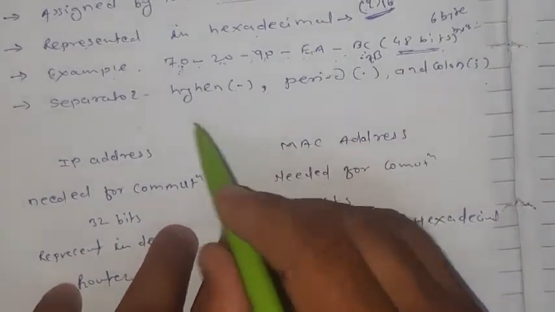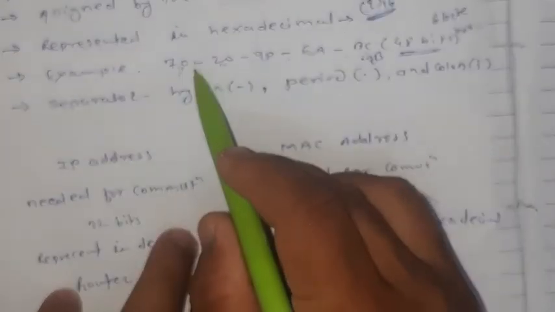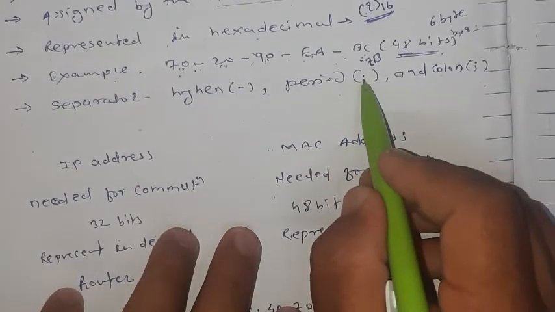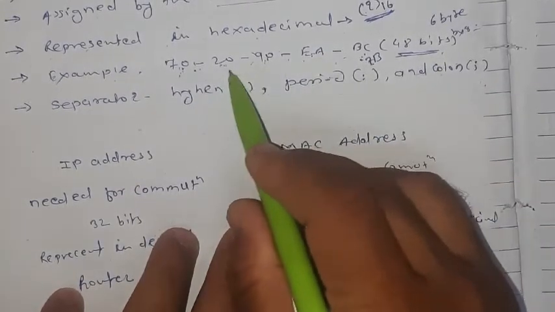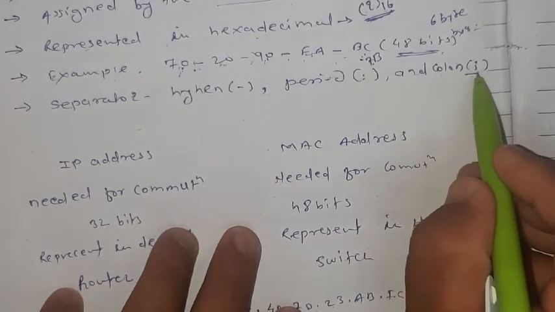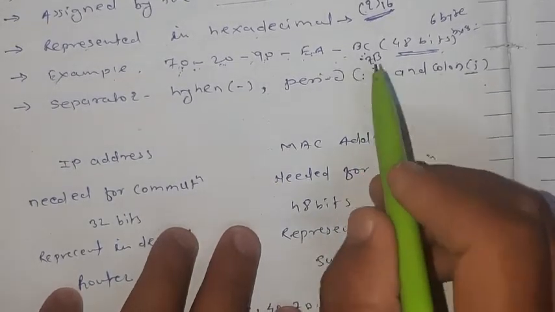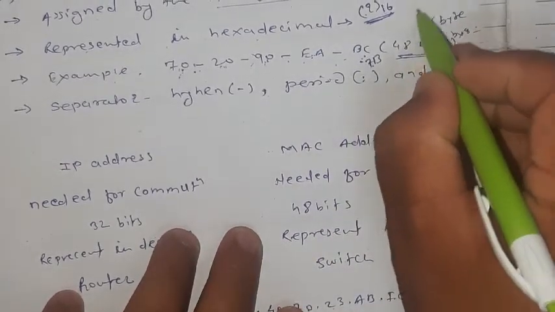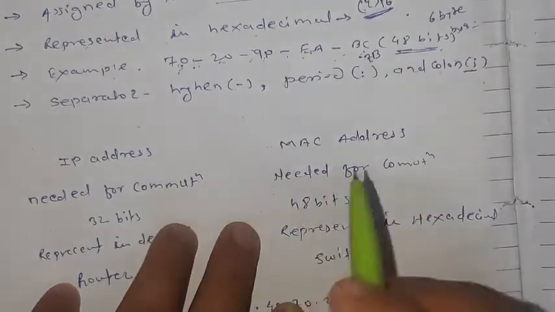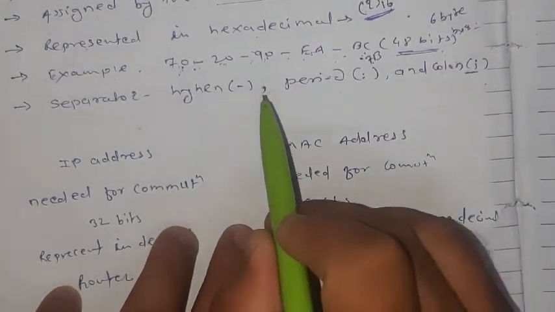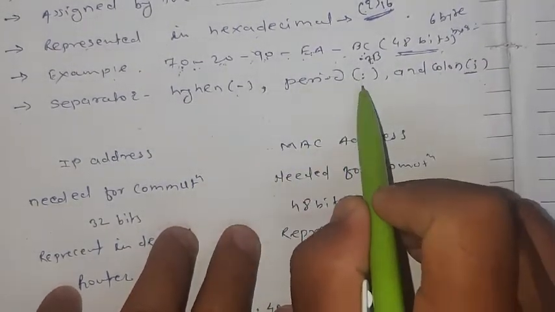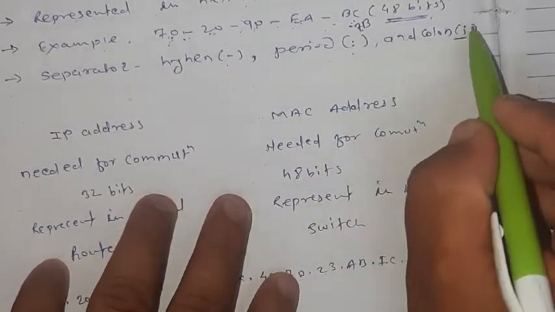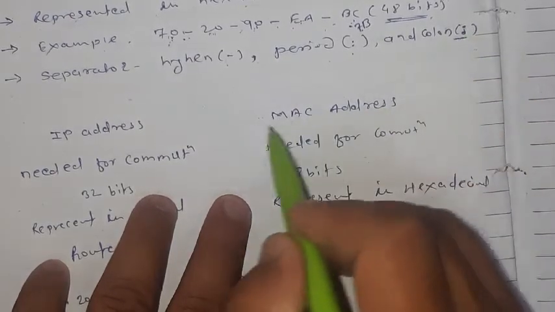Okay, now the separator: sometimes we use a hyphen here, or sometimes we can also use a dot to separate 2 bytes, and we also use a colon in a MAC address. But in an IP address we only use the dot operator. Okay, only a dot operator in an IP address, but in a MAC address we can use a hyphen, period, or colon. Sorry, it's a colon, not a semicolon.